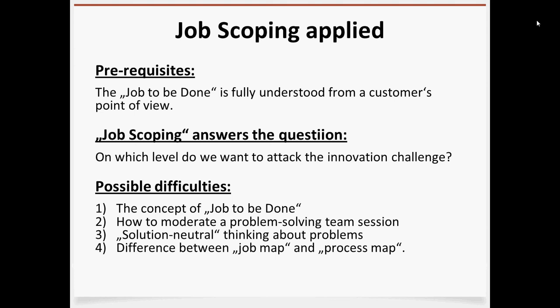Next, we need to know where job scoping is helping us. Job scoping answers the question, on which level do we want to attack the innovation challenge? In the very end, we are looking into opportunities to revolutionize the way people pour fuel in their cars. So that's what job scoping is doing for us. We understand at which level we might want to attack that challenge. Now here are some observations we have had with teams of people when they applied that tool.